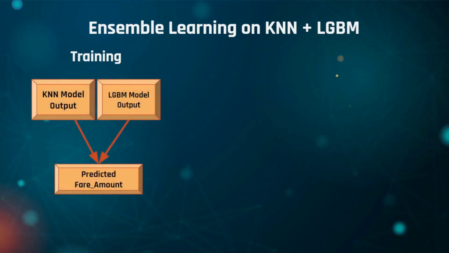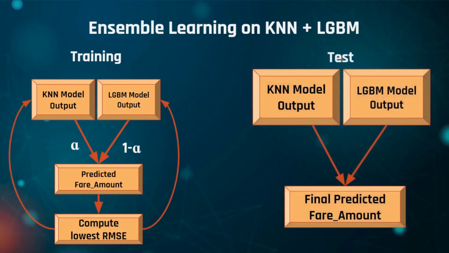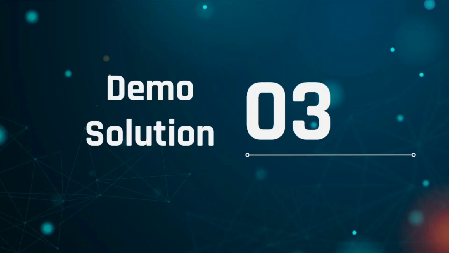After training both the models, we will apply ensemble learning in the validation set. We aggregate the predicted fares from each respective model with different weights. Rather than assigning an equal weight to the predicted fare, we will iterate an alpha value ranging from 0 to 1 and observe the best alpha that results in the lowest RMSE. The same alpha value is used in the test data to compute the final fare amount. Next, we will show you the results achieved for our demo solution.